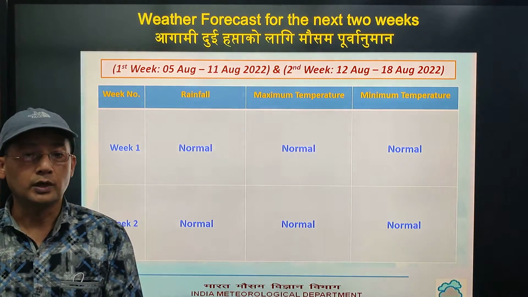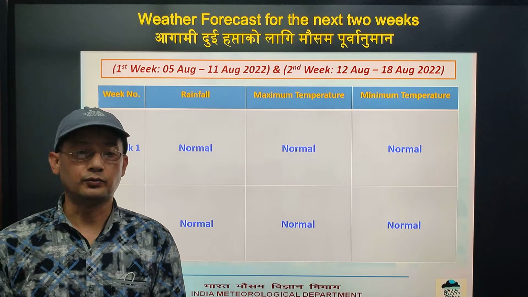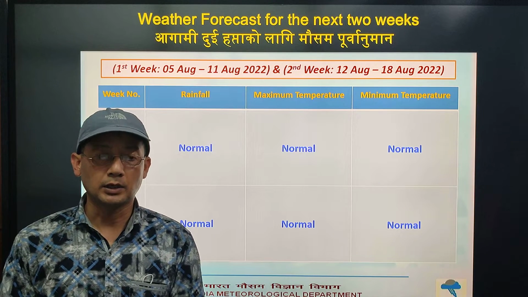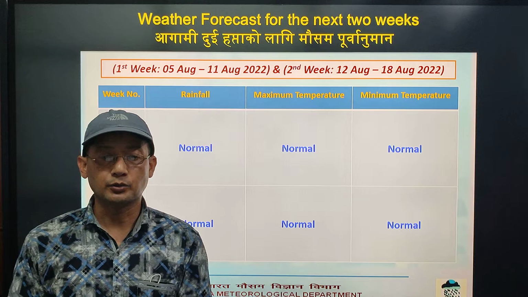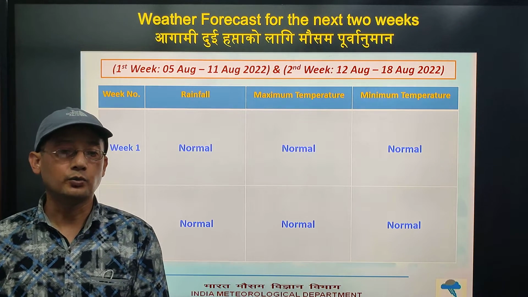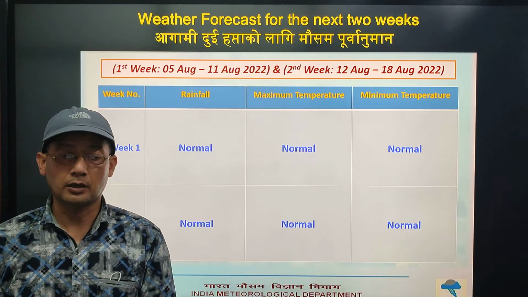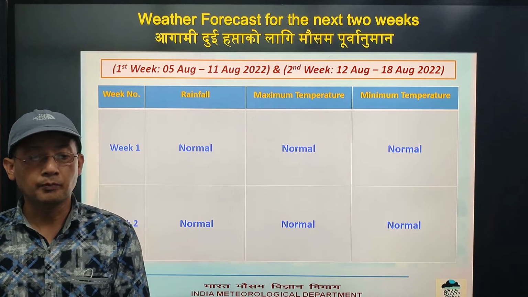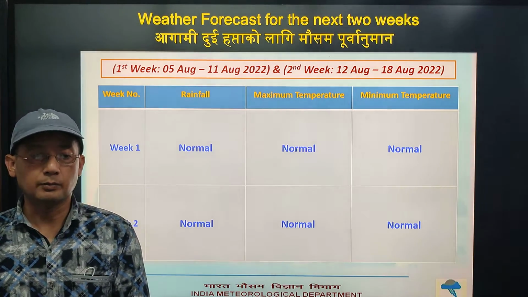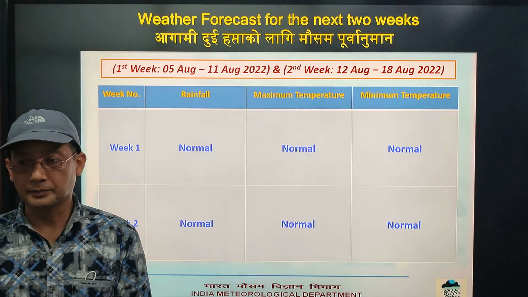Next we have weather forecast for the next 2 weeks, that is from 1st August to 11th August and from 12th August to 18th August. So for the first week, rainfall, maximum temperature and minimum temperature are all expected to remain normal, and in week 2 also all the parameters will remain normal.